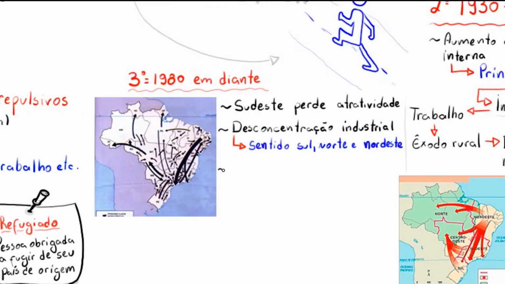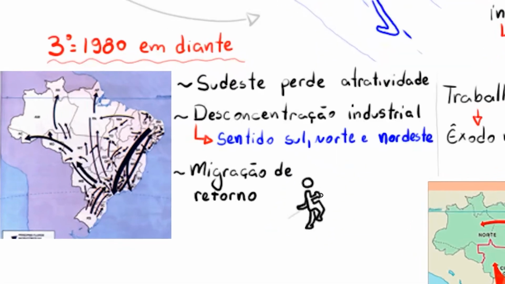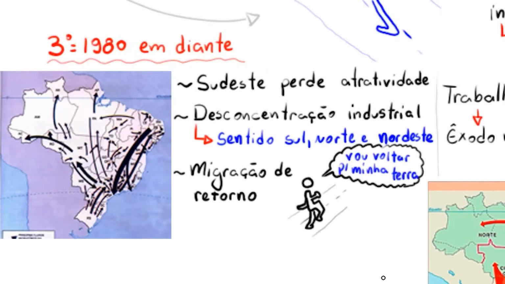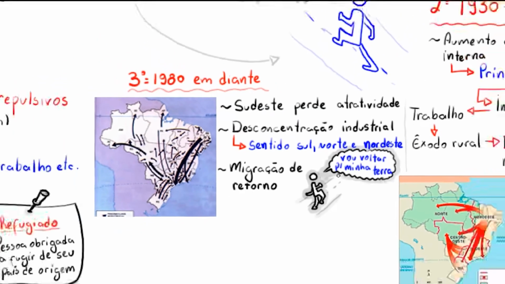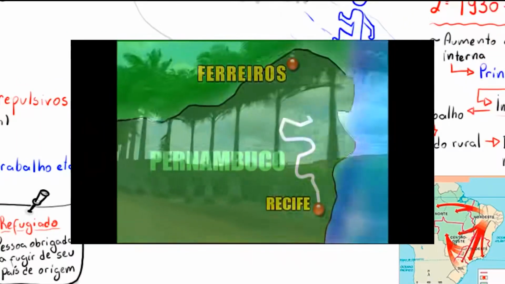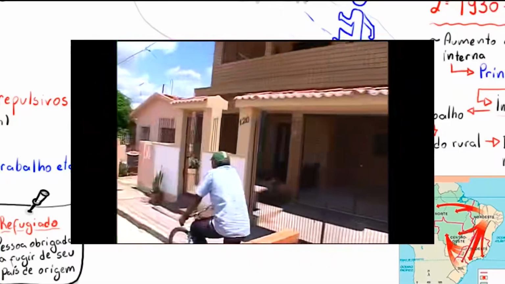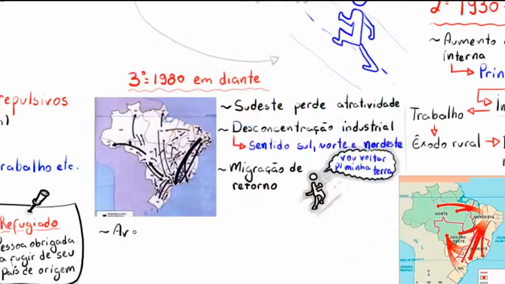Another significant flow on this map is from the southeastern region to the northeastern region. And this is called return migration, because the southeastern region started to become saturated and no longer offered as many opportunities for those people who came here looking for better living conditions. And then they started to return to their places of origin. About this, those who are a bit older might remember Gugu's TV show, right? From the segment Back to My Homeland, which took people born in the northeastern region, but who were in São Paulo, back to their place of origin.